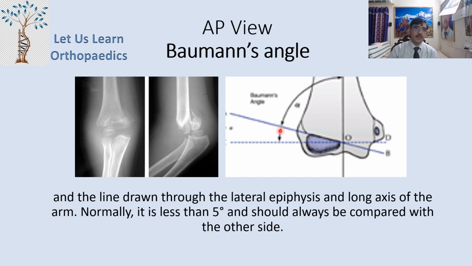Now normally this particular angle is less than 5 degrees. Some people call the complementary angle the Baumann's angle, so that will be 85 degrees, but normally this is what we call the Baumann's angle, and it is less than 5 degrees, and it should always be compared with the other side.